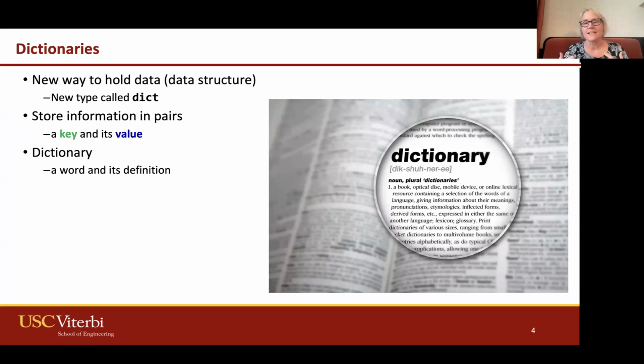And originally this came from the idea of a real life dictionary, a book where you look up a word, and then that lets us see all the definitions for that word. And so that really is this idea of a key and value, where the key would be the word and then the definitions would be the value. So kind of keep that in mind. That analogy works most of the time.